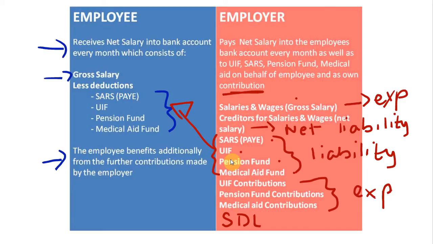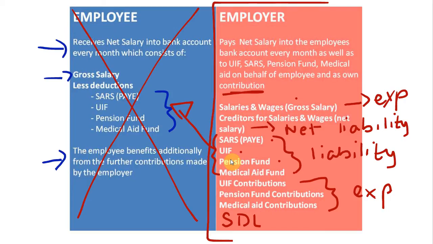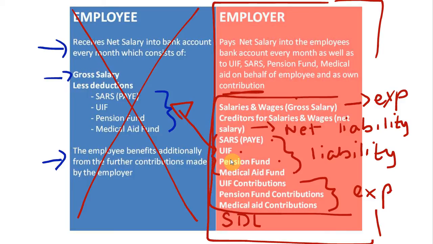Alright, so just to recap, we are not actually interested in the accounting effect for our employee because they would look at their own books for that. We are only really interested in this employer section, and this employer section is going to be these accounts that we have just discussed.